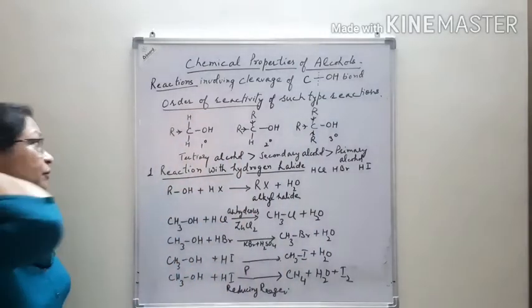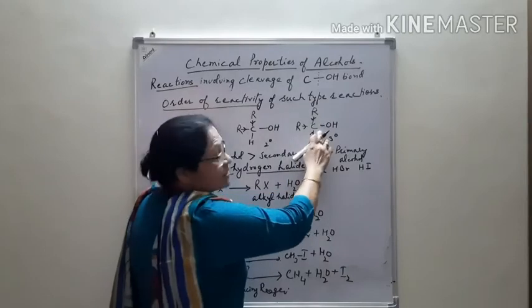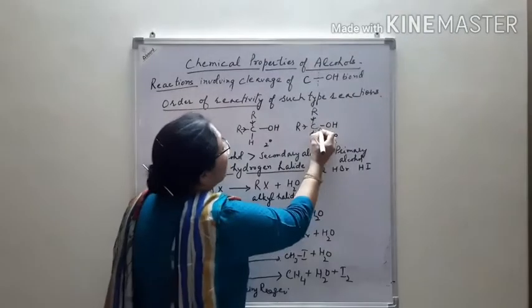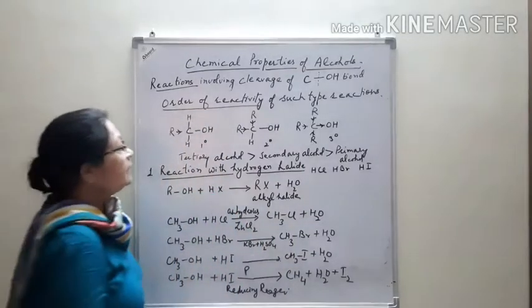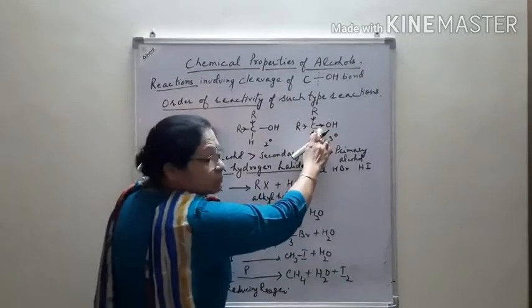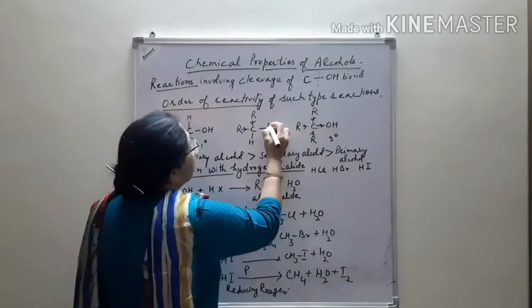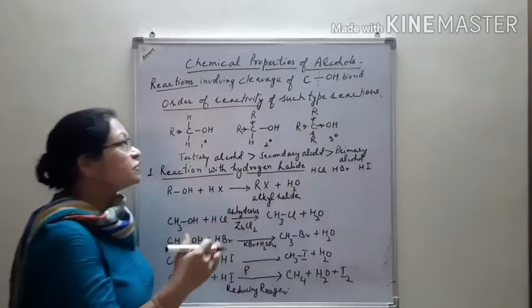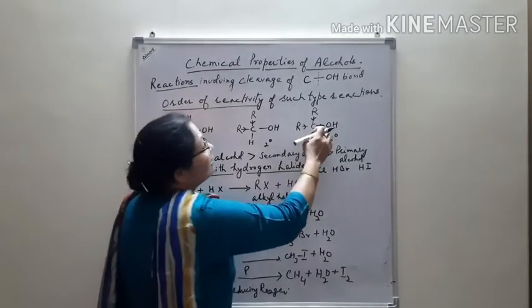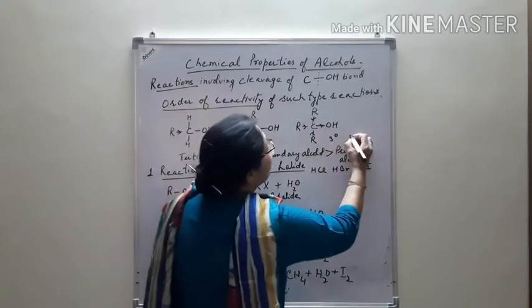Because of the electron releasing nature of these alkyl groups, electron density at carbon increases, and that carbon gives electrons to the oxygen. It means carbon has more positive charge compared to the oxygen, and the electrons are shifted towards the oxygen, so this bond becomes more polar.